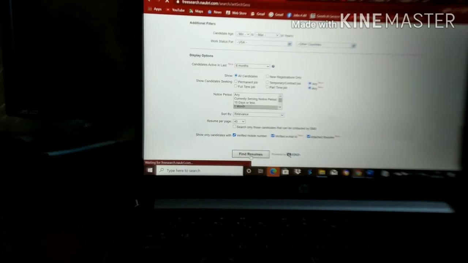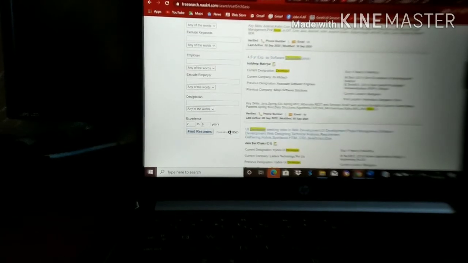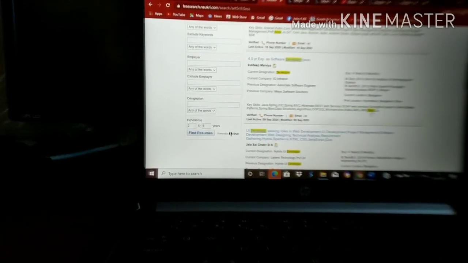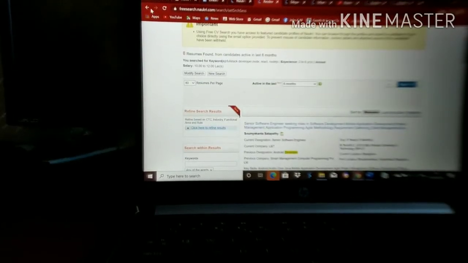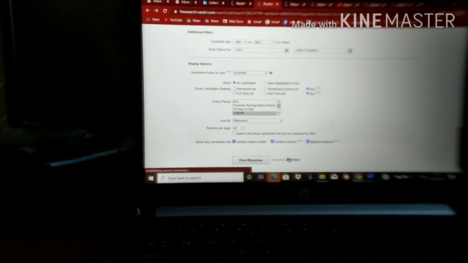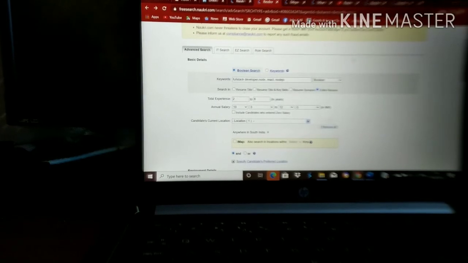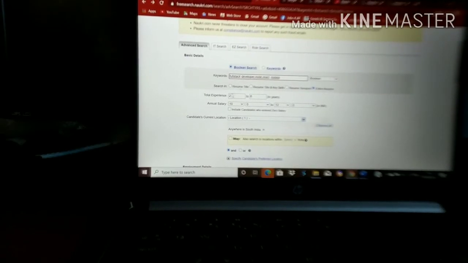Once we click find resume like this, we get results. See, now I got a developer with React.js. Like this you can search the resumes. In this you can modify and search again. So if I want to give another search, React Node.js, just 4 to 6 years.